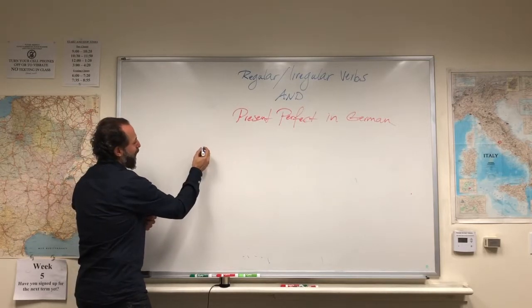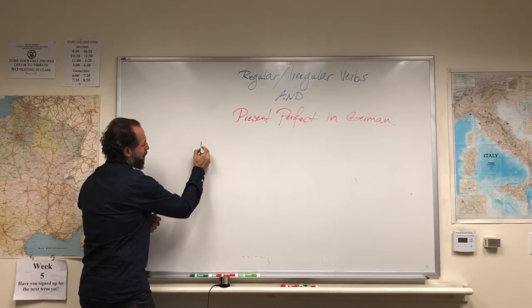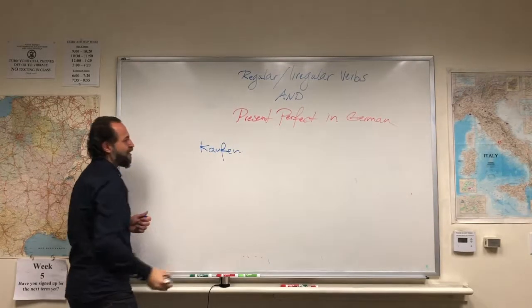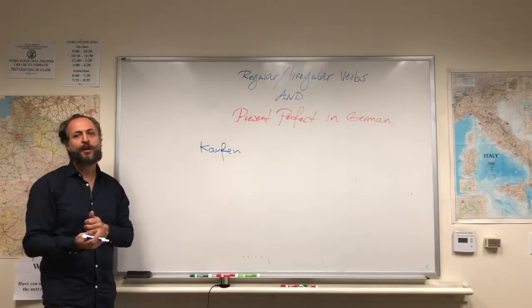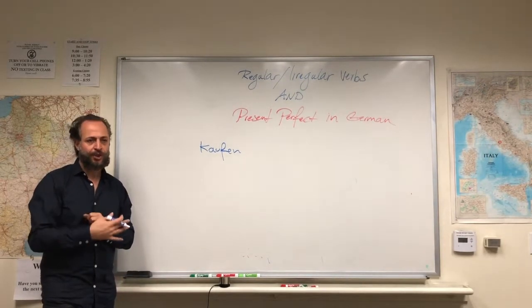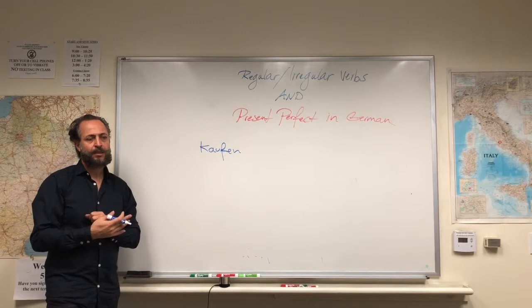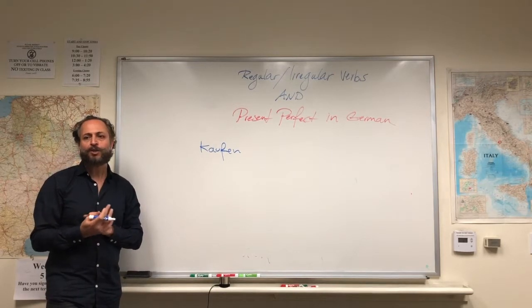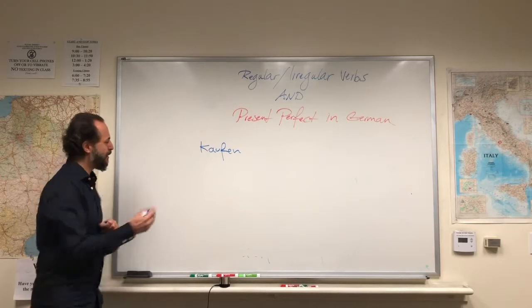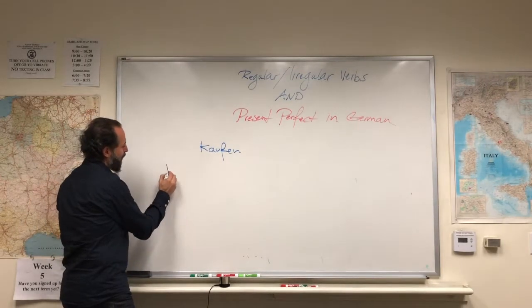For example, a verb like kaufen. This represents a very typical regular verb in German. It is regular in its conjugation in present tense. It is also regular when we conjugate it in the past tense or present perfect. So let me conjugate this verb.